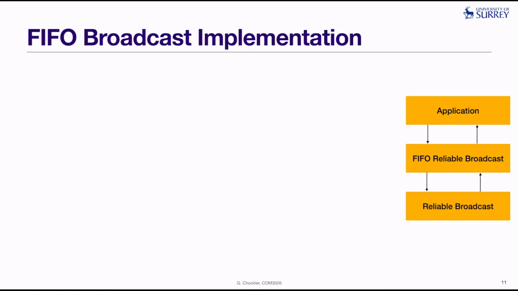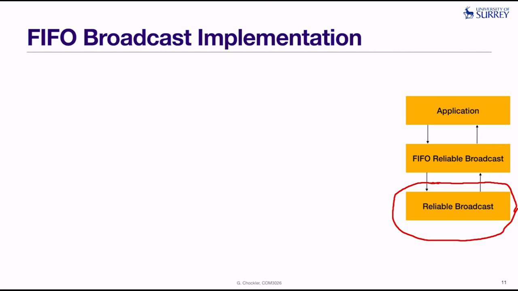So let's see quickly how FIFO broadcast can be implemented. And to implement FIFO broadcast, so remember, we are talking about FIFO reliable broadcast, we're gonna use the reliable broadcast component as a black box. Okay. So this is just an implementation of a regular reliable broadcast that we discussed in the previous lecture, or actually any implementation that satisfies the specification of reliable broadcast.